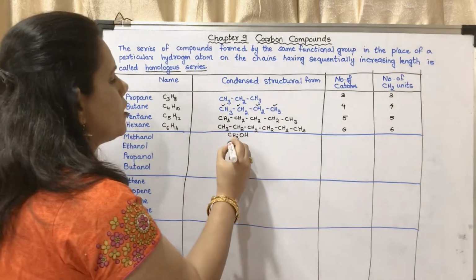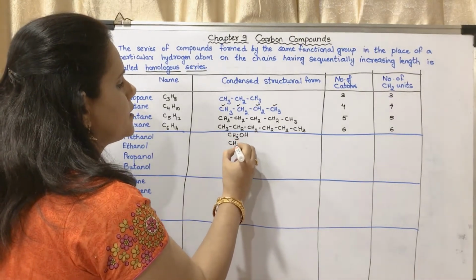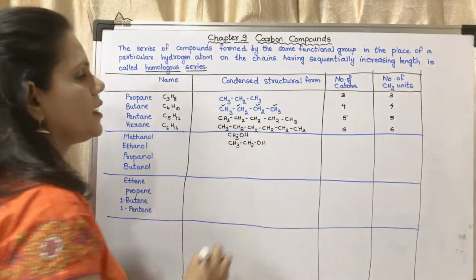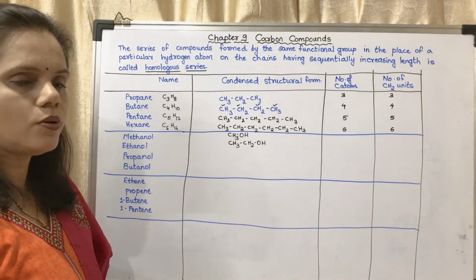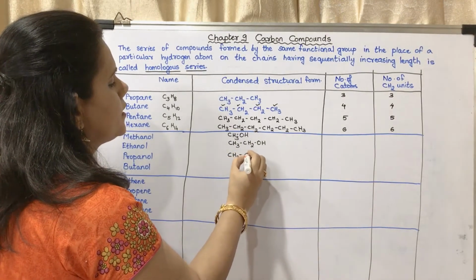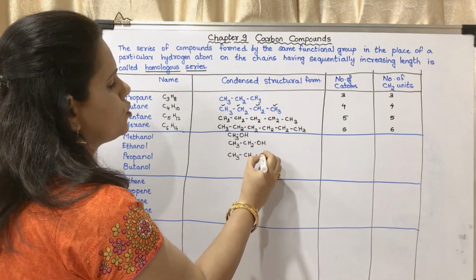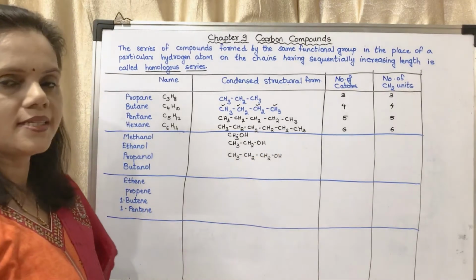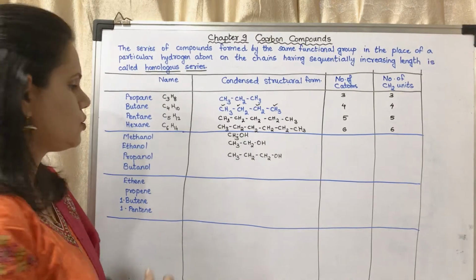What about ethanol? It will be CH3CH2OH. What about propanol? It will be CH3CH2CH2OH. Okay, you may see it is increasing by 1 CH2 unit.